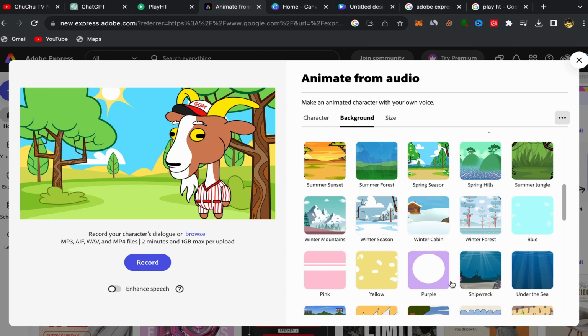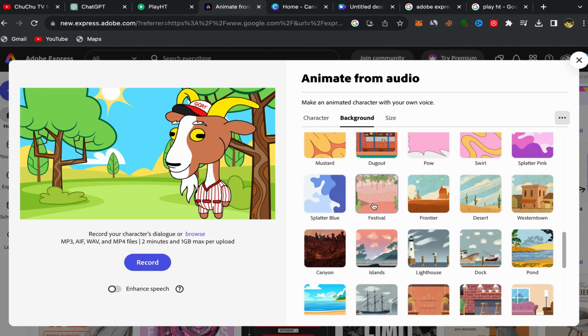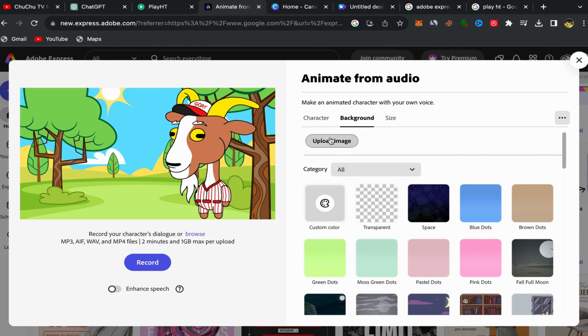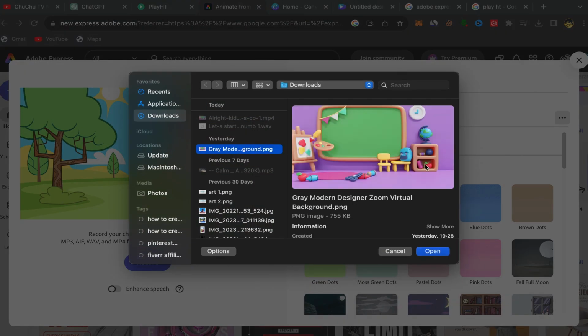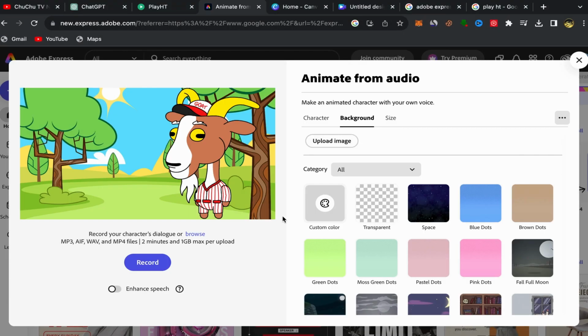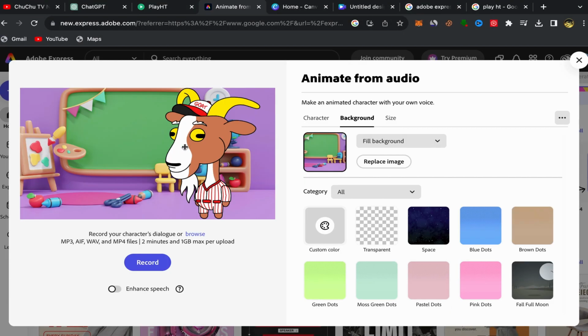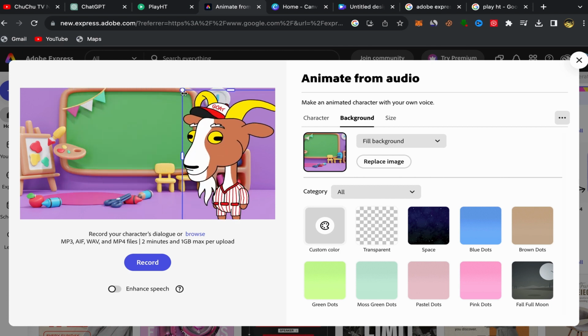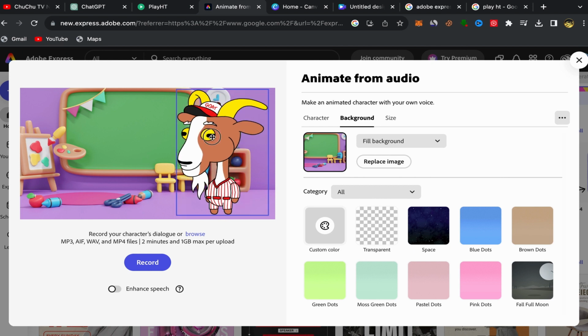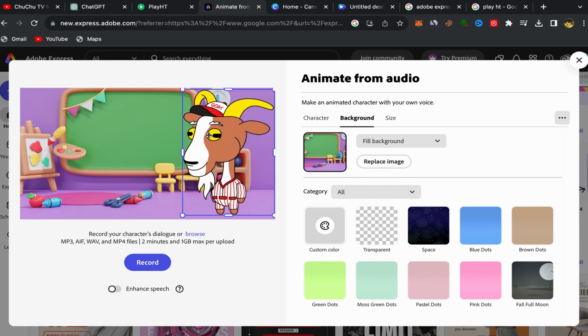If you don't like one of those backgrounds and you want to use your own background, you can click over here on upload image. I will click on upload image. For me, I'm gonna choose this one. I will click on open. This is my background, and here you go, your background will be over here. Let's make it a little small like this. So what you need to do next, here you go, as you can see, I chose this